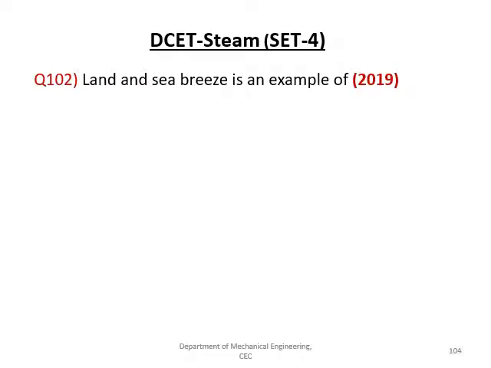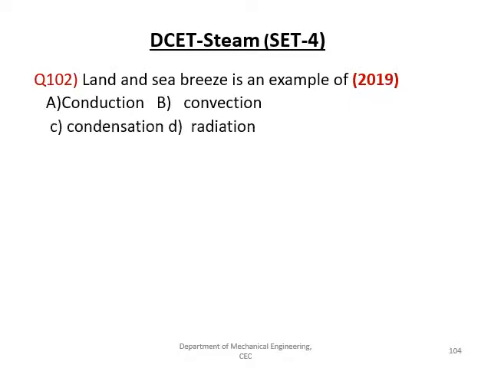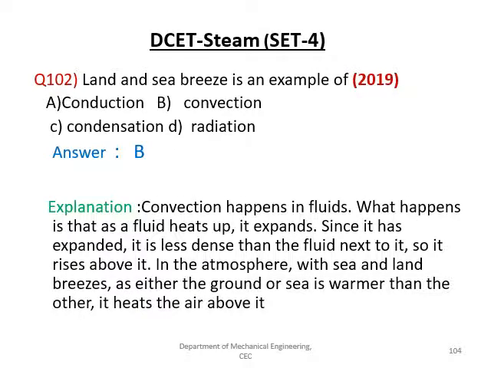Here the land and sea breeze is an example of, given options are conduction, convection, condensation, radiation. Out of the four options, the right answer is B, that is convection. Convection takes place whenever there is a fluid. Here air is a fluid, and the land is between the solid and fluid state, so convection takes place.